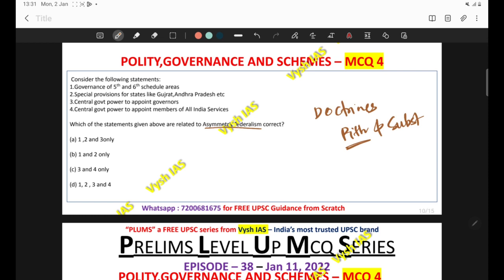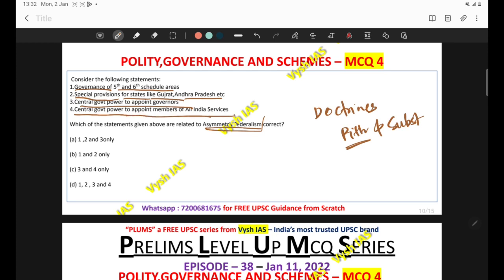So let's move on to the question. Asymmetric federalism is an important characteristic of Indian political system. Which of the following provisions is or are related to it? The first statement is governance of 5th and 6th schedule areas. Second, special provisions for states like Gujarat, Andhra Pradesh, etc. Third is central government power to appoint governors. And fourth is central government power to appoint members of All India services.